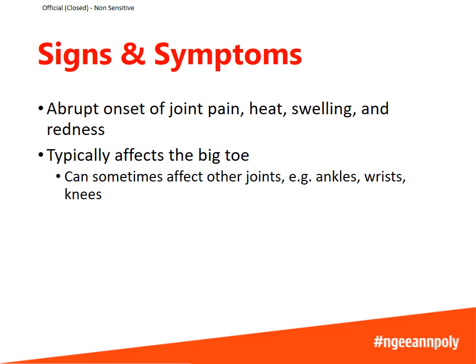So, what does gout look like? Gout usually comes in the form of gout attacks, where there is an abrupt onset of joint pain, heat, swelling, and redness in that joint. It typically affects the big toe, but sometimes it can also affect other joints such as the ankles, wrists, and knees.